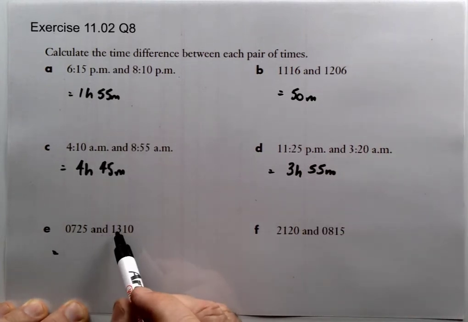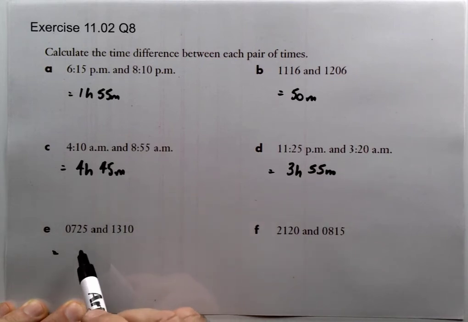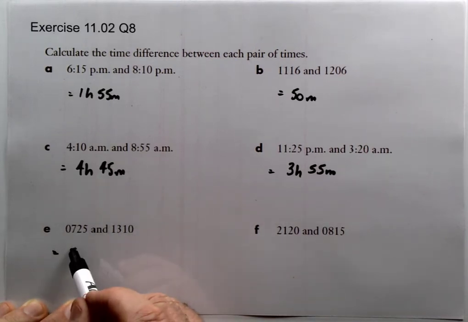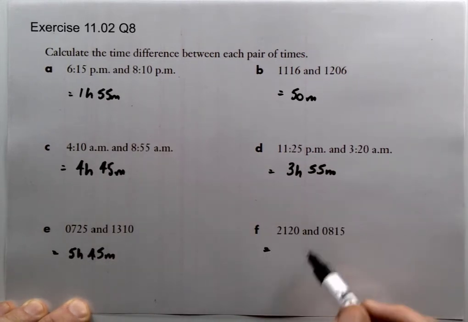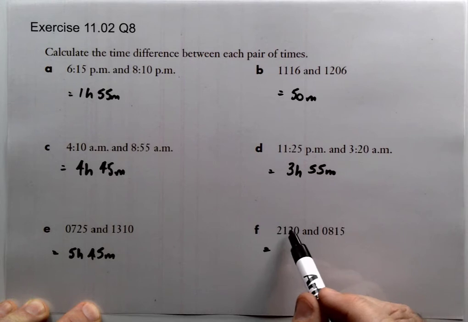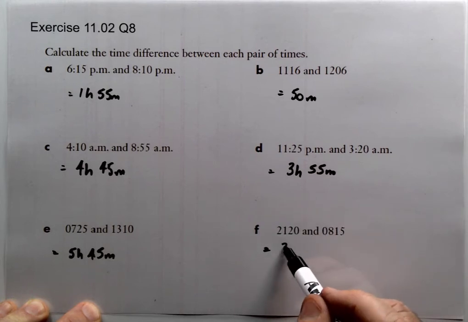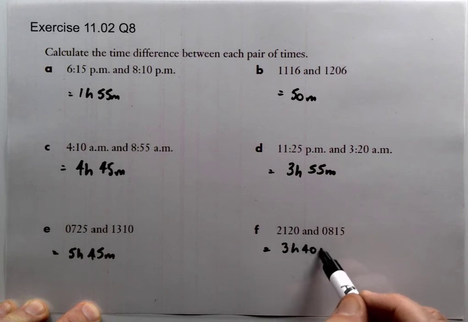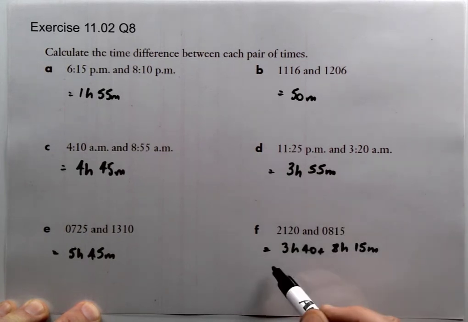Okay, here again we do the 13 degrees 10 minutes minus 7 hours 25. So that's going to give us 5 hours and, oh, this is testing me out, 45 minutes, just doing that in my head. Again, add 12 onto this one here to get, actually sorry, no, probably the easiest way, let's go through to midnight, so that's going to be another 3 hours and 40 minutes, and then add the other 8 hours, 15 minutes there.